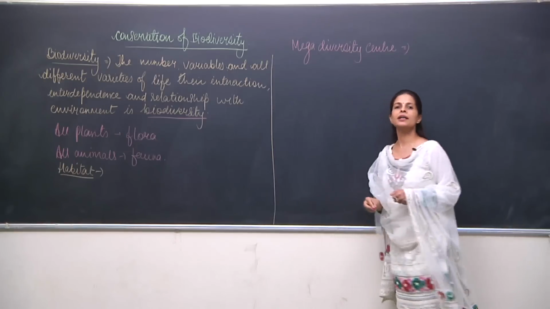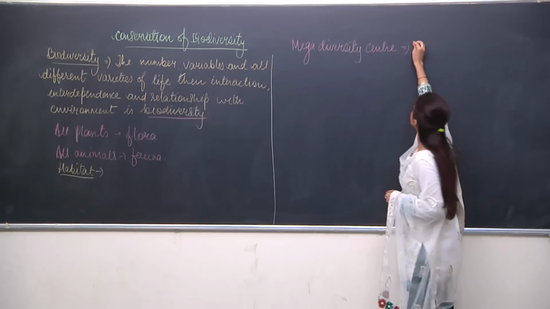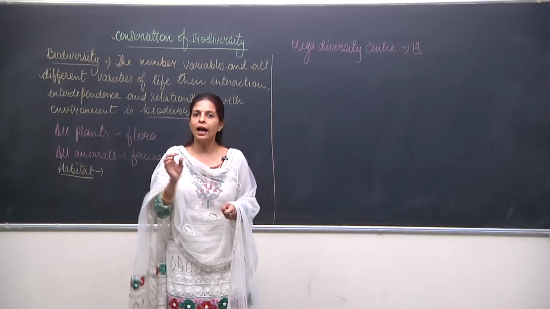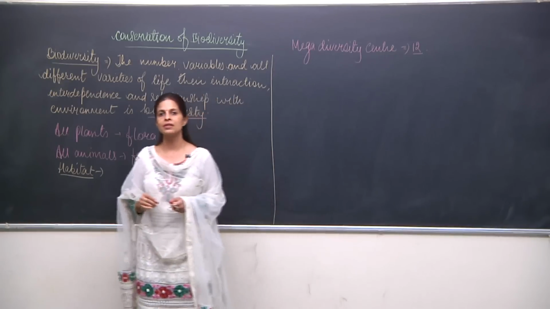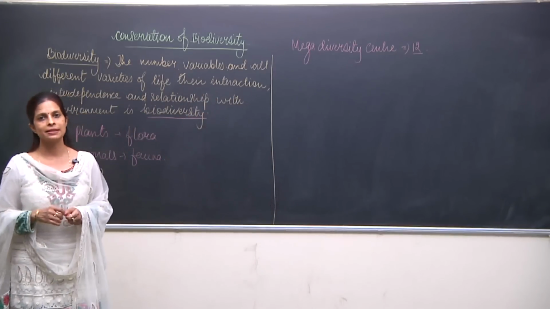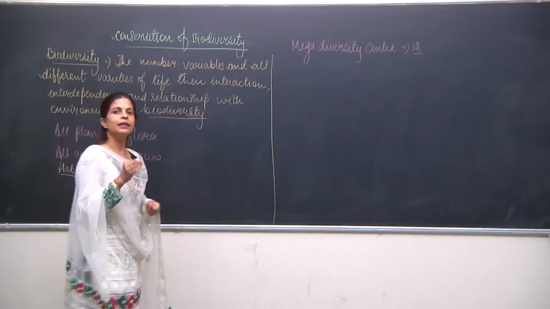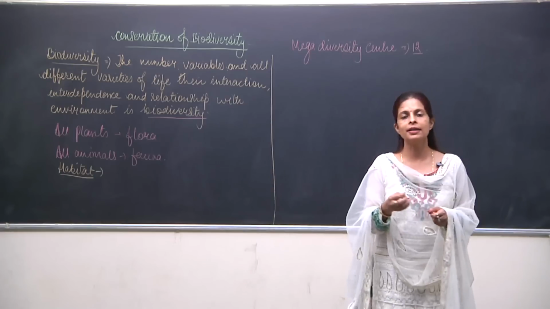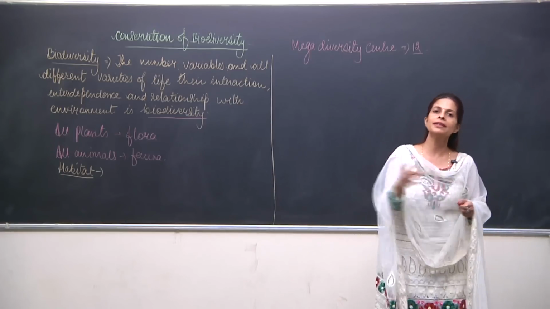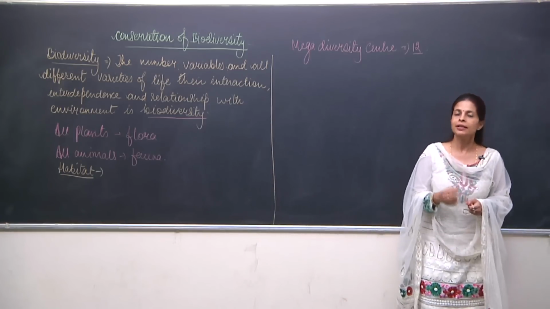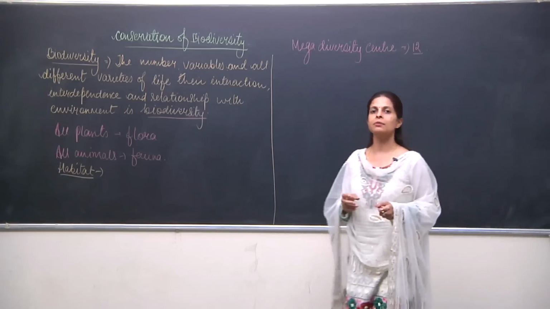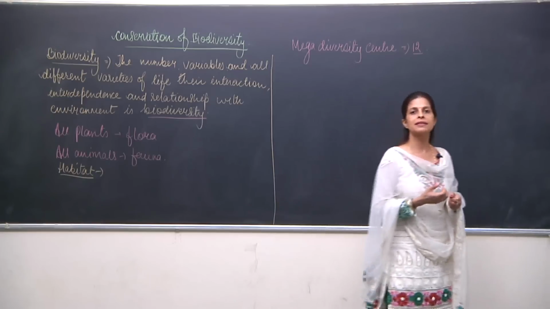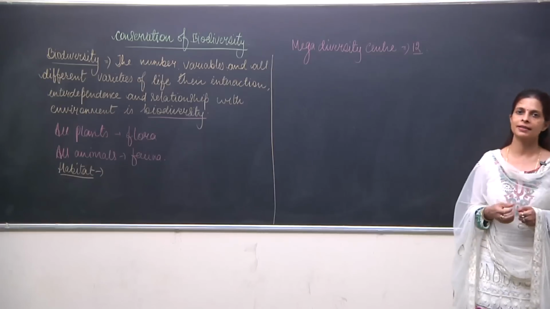There are 12 mega diversity centers on the surface of the earth, and India is one of them. That means India has got various kinds of organisms. India is rich in plants and animals. If we talk about the resources, we have plenty of animals and plants of different kinds and varieties.